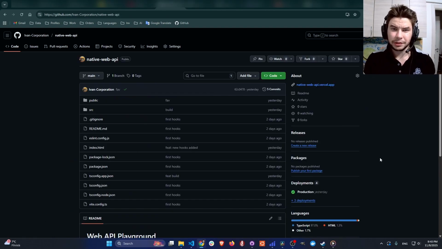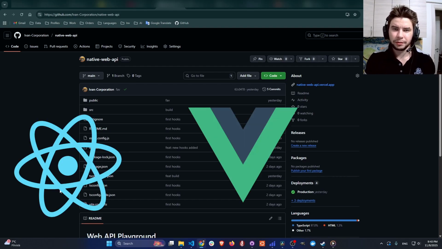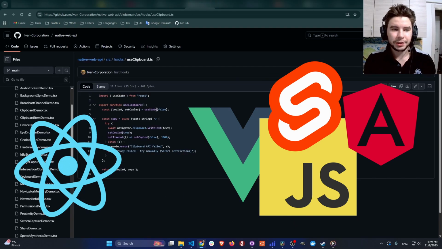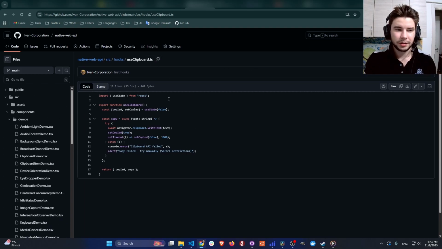And the last thing that I want to discuss with you: all these hooks are the React way, yeah? They're written in React, but if you want to use Vue, VanillaJS, Angular, Svelte, etc., I just want to show you how you can do it easily. It's like a bonus. For example, let's take useClipboard. I don't know which hook I'm going to speak about in this video, because it's a summary video. You can take every hook like I showed you.